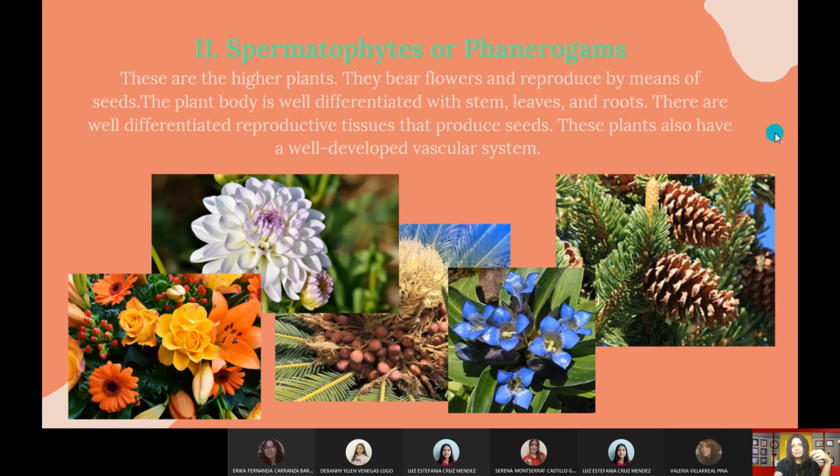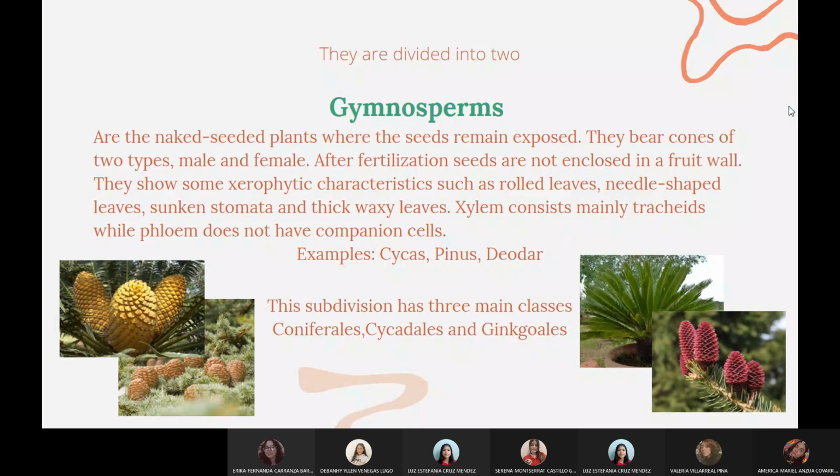Into the next slide. We have the spermatophytes or phanerogams. These are the higher plants. They bear flowers and reproduce by means of seeds. The plant body is well differentiated with stems, leaves, and roots. There are well differentiated reproductive tissues that produce seeds, and these plants also have a well developed vascular system. They are divided into 2.